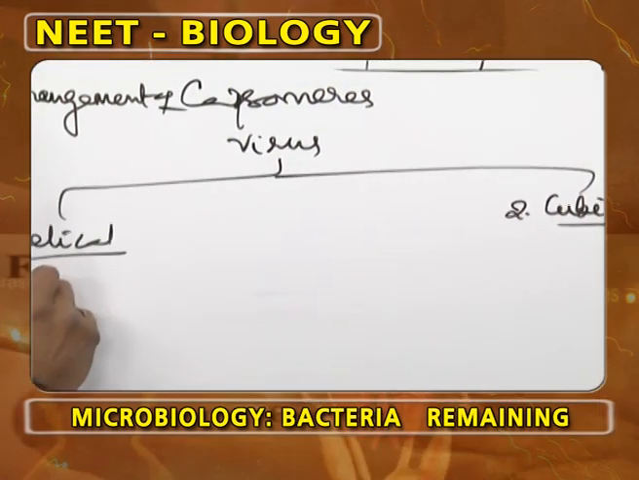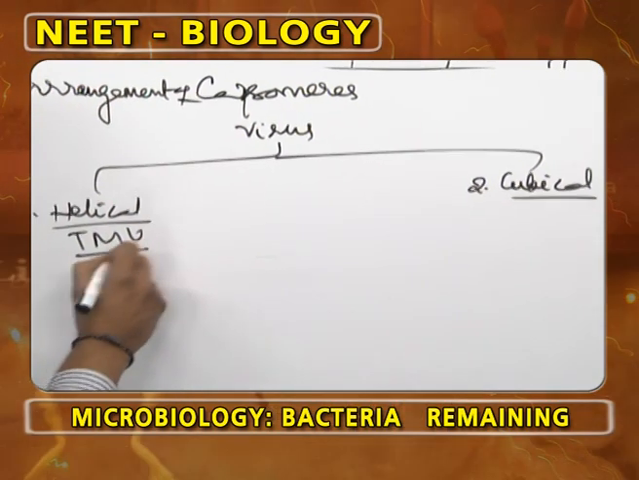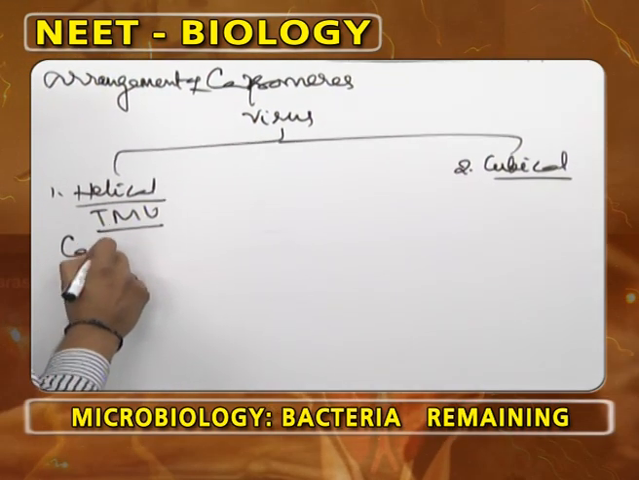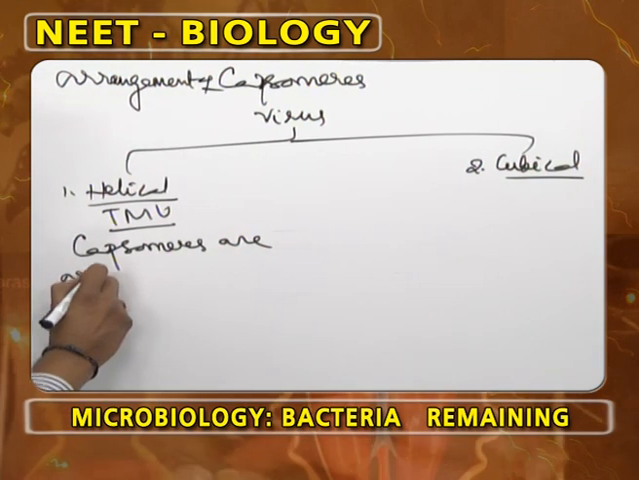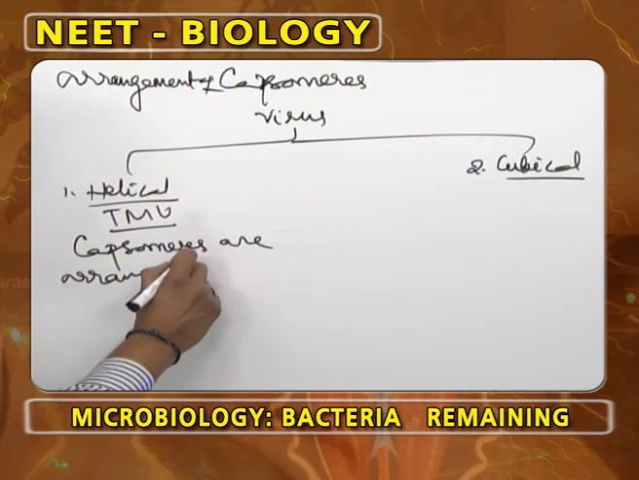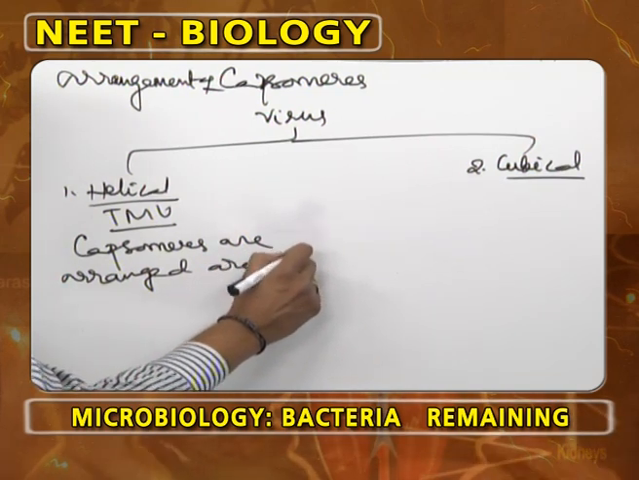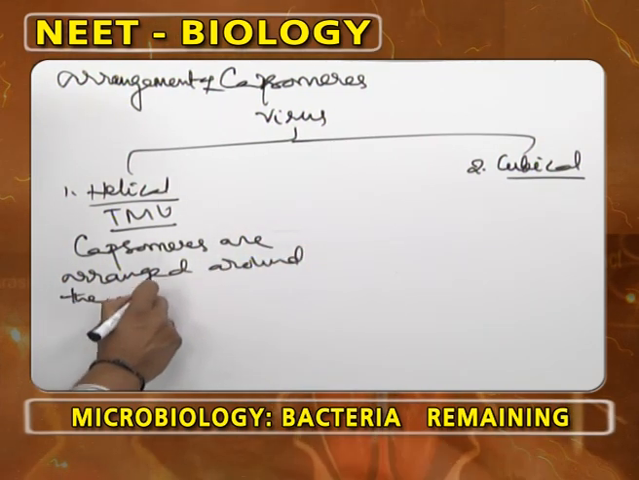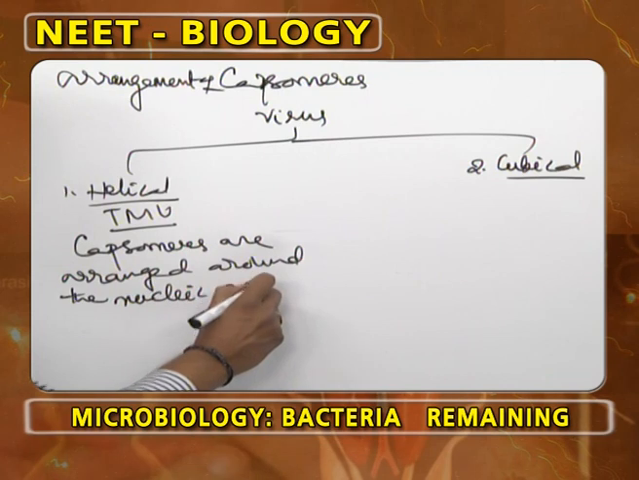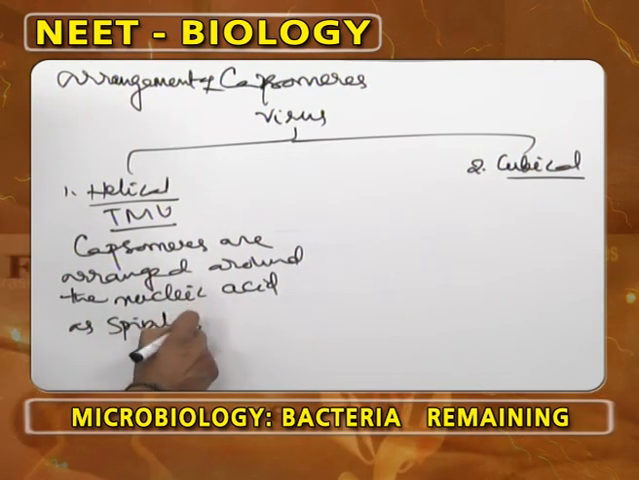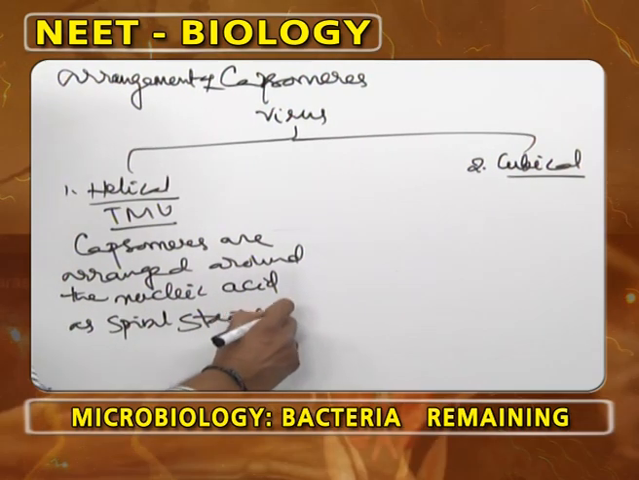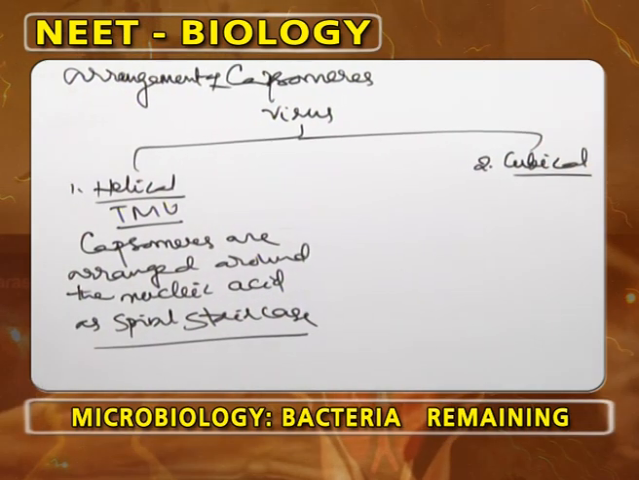Helical symmetry is found in tobacco mosaic virus. Why? Because here capsomeres are arranged around the nucleic acid RNA as a spiral staircase, or arranged in a spiral manner.